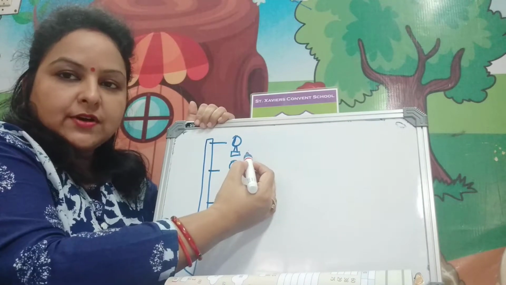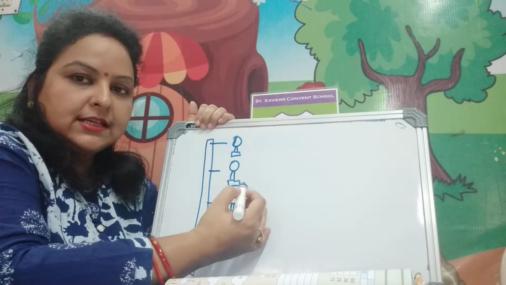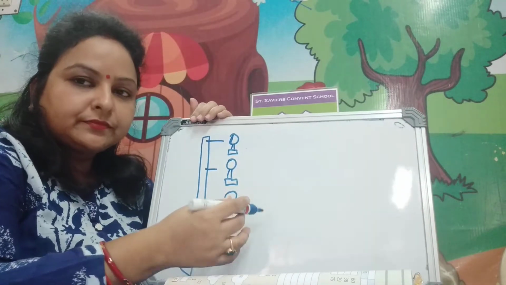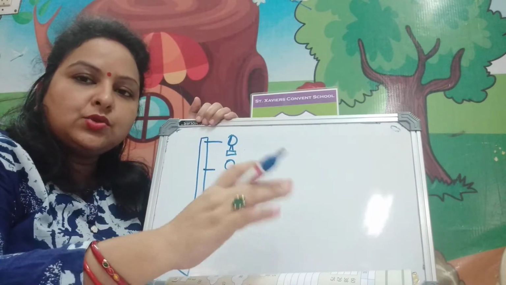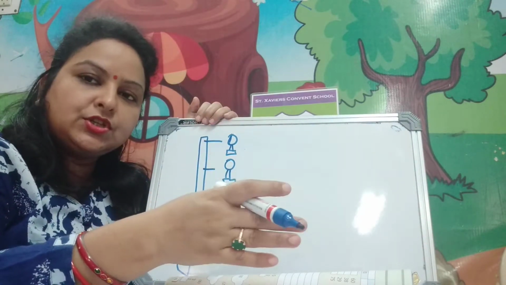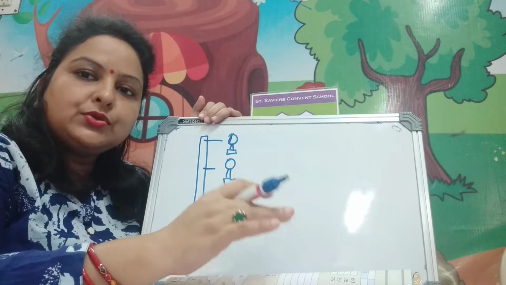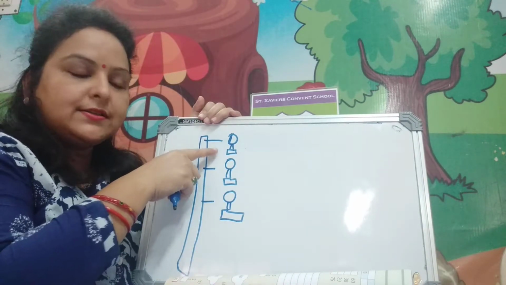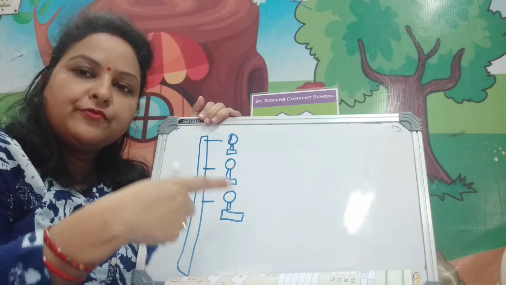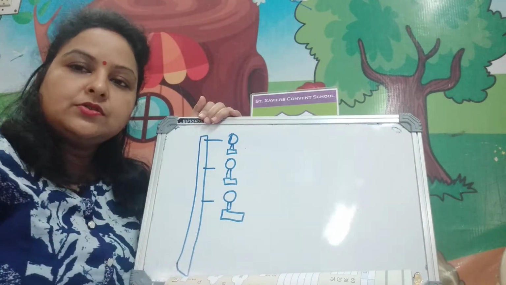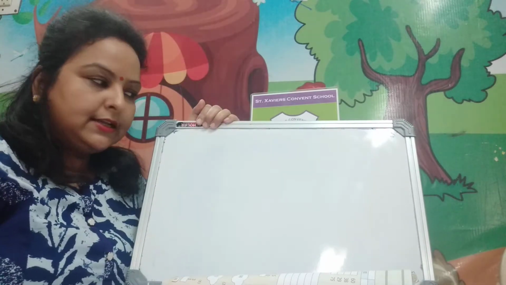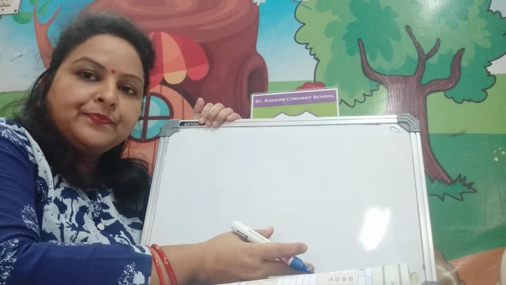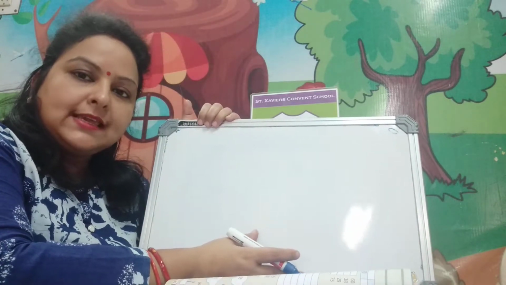This one comes first, this one comes second, this one comes third. So we tell the position not in numbers 1, 2, 3. We say this is first, second, third, fourth, fifth and so on. In this chapter you will read how to say the ordinals or the sequence.